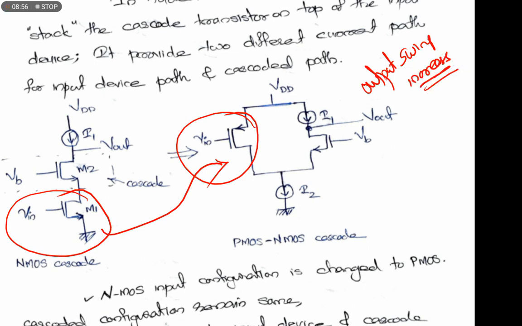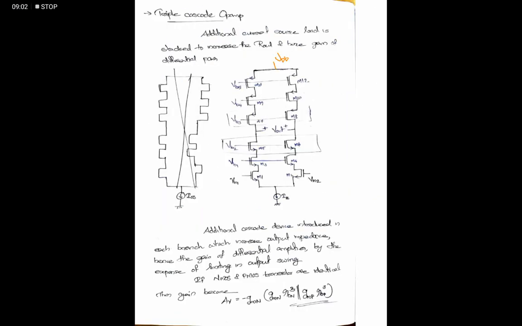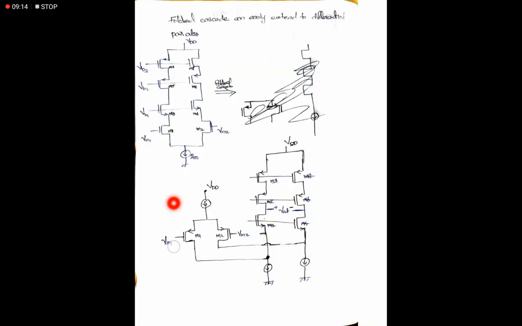So if we are separating out the input stage, we don't want to consider these many additions in the lower half. So that much overdrive voltage we can save, and we can increase the output swing. So this is a folded cascode configuration of a differential op-amp, or cascode op-amp.